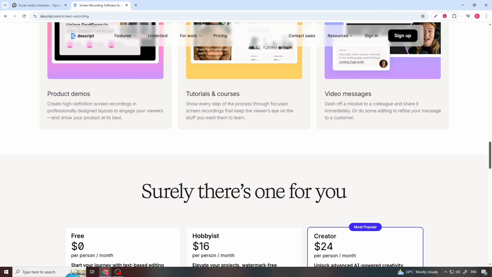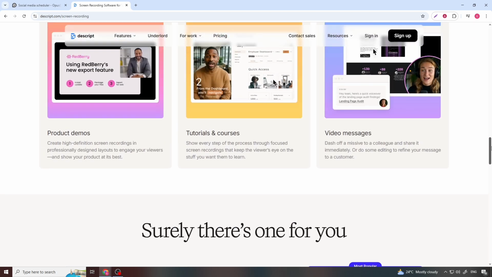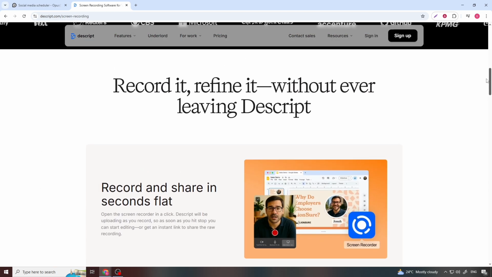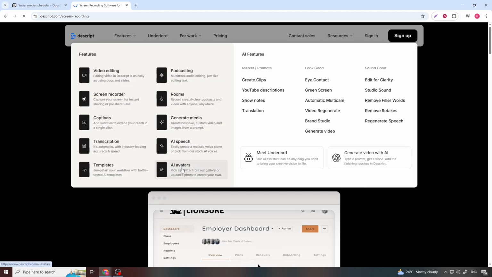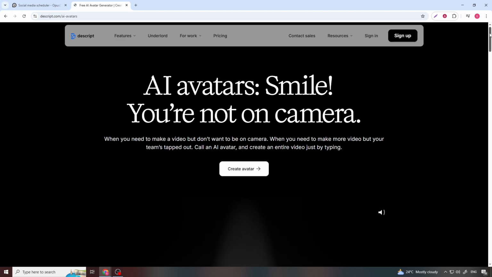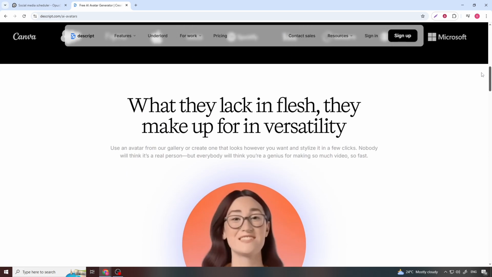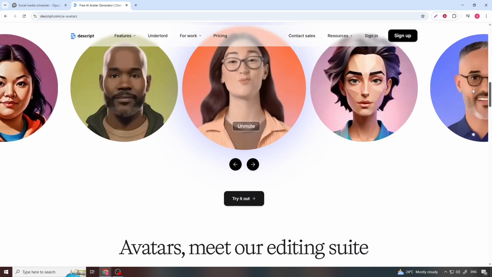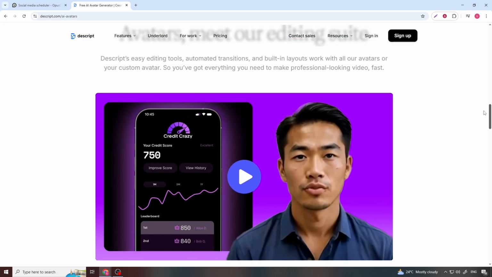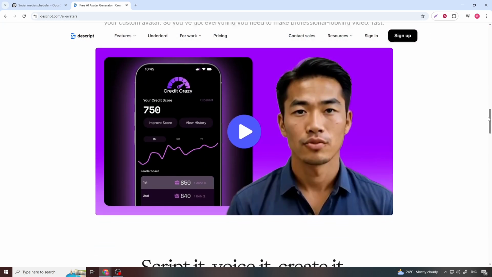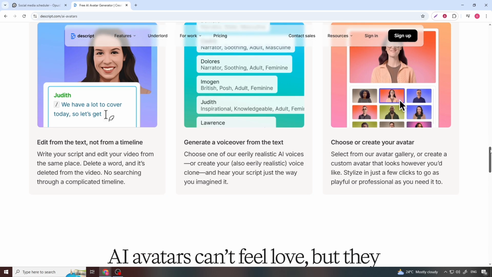One of Descript's strongest features is its multi-track timeline combined with AI enhancements. You can manage multiple audio and video layers, apply effects, color adjustments, and mix everything with precision, but still lean on AI where it's most effective. For example, transcribing long interviews becomes instantaneous, and you can correct errors by simply editing text, which then changes the media, not the other way around.